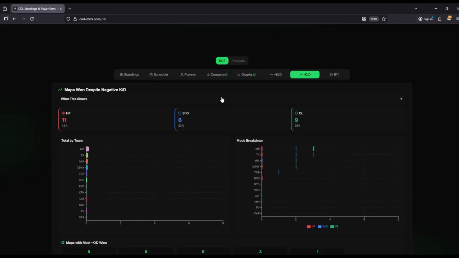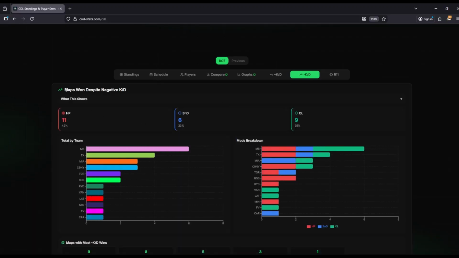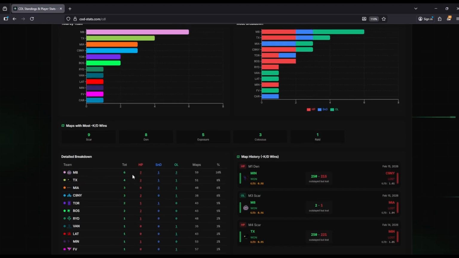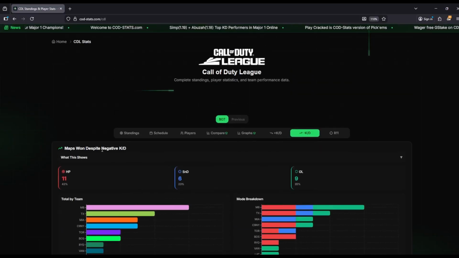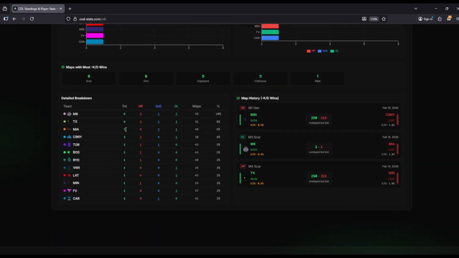And then you also have the inverse, right? Maps won despite having a negative KD. So we can see the leader of that is Gentlemates, Dogs, Objective Efficiency, right? We know Gentlemates are the kings of objective efficiency in the CDL. And surprisingly, Optic is up there, right? So Miami is 3-0 in maps where they have a negative KD. And I guess they don't lose.